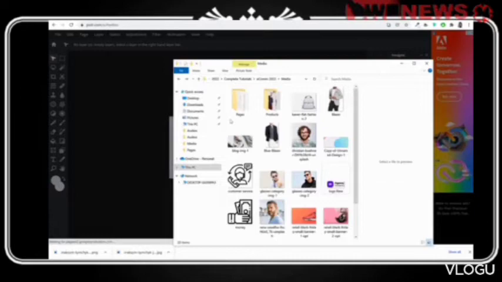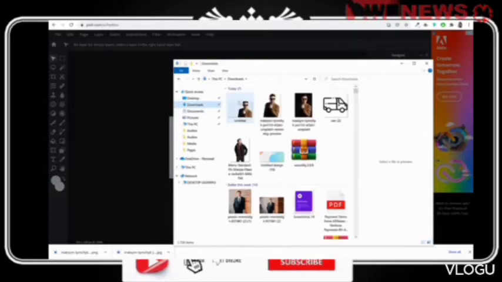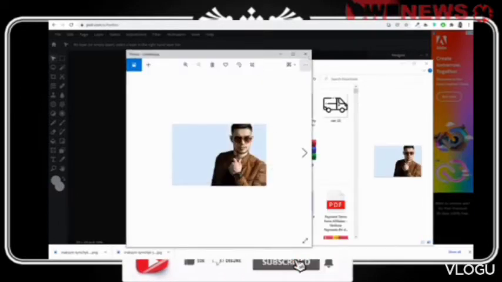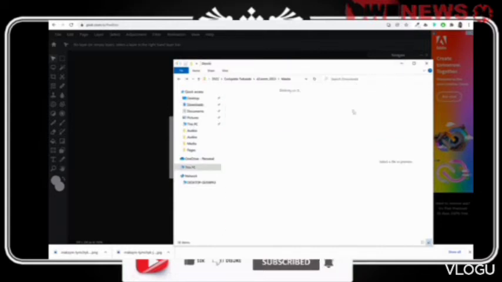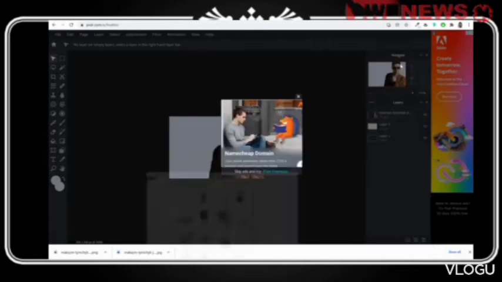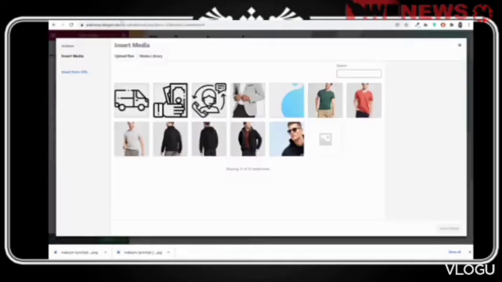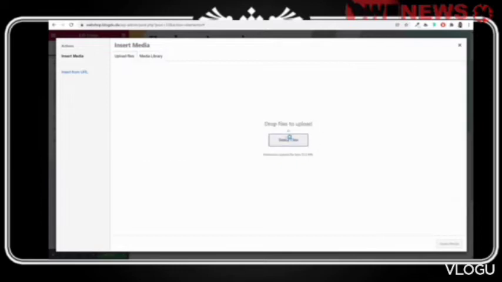Let me open that. You can see this is how it looks like. So it all depends on you. However you want, you can download it. So as you can see, this is how it is done. Now I've given you these banners and everything. If you want to use them, you can use them.